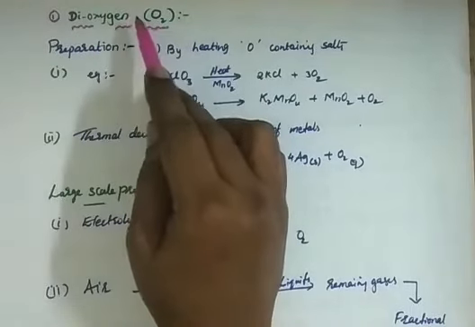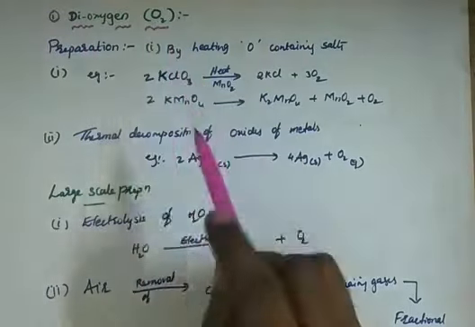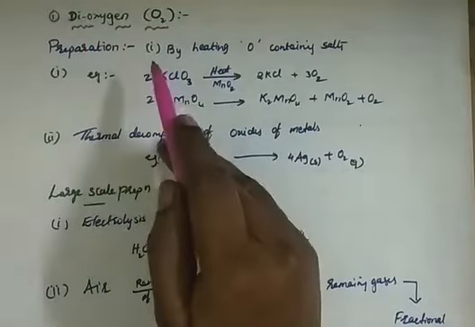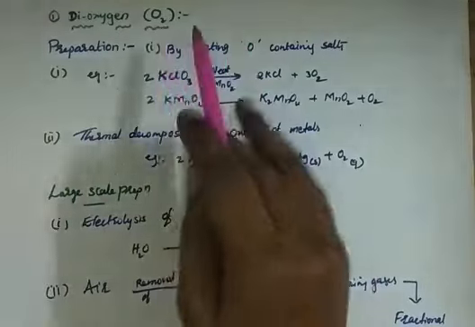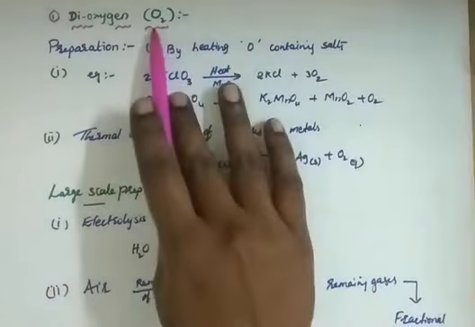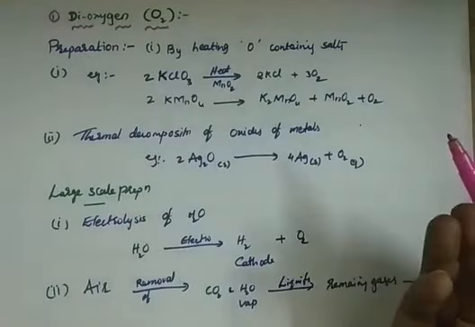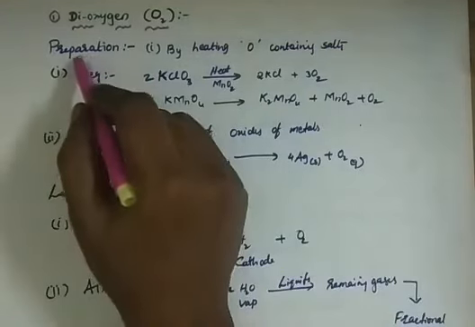Oxygen also you can call it, right? Dioxygen, O2. Similarly, we learnt dinitrogen in the 15th group elements. Right, so like that only. For any important compound, we will learn about its preparation, properties and uses. So first, its preparation.